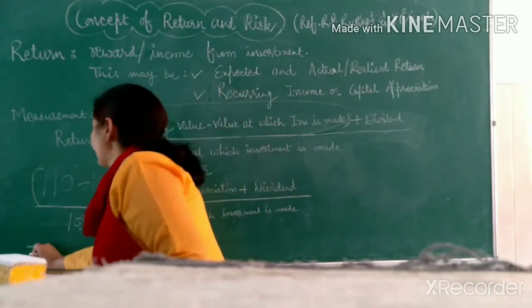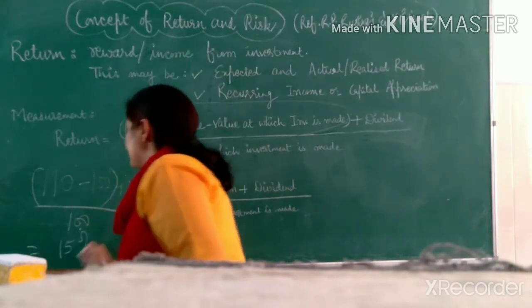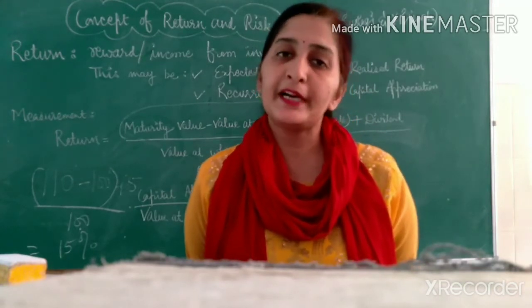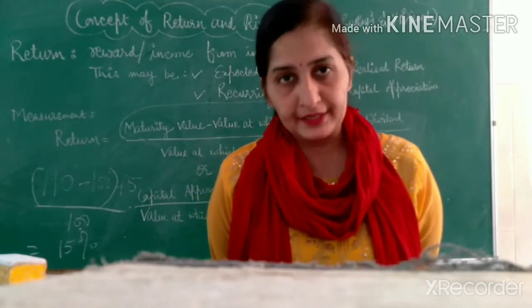So it is 15%. This is how the return on a security for a particular time is calculated.